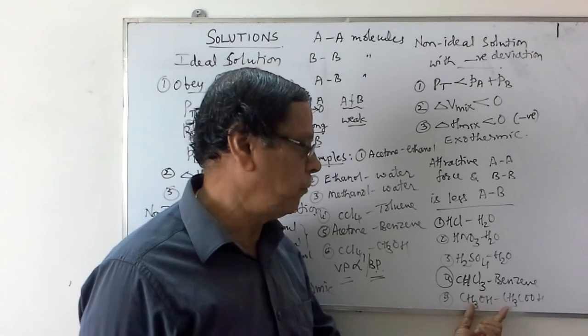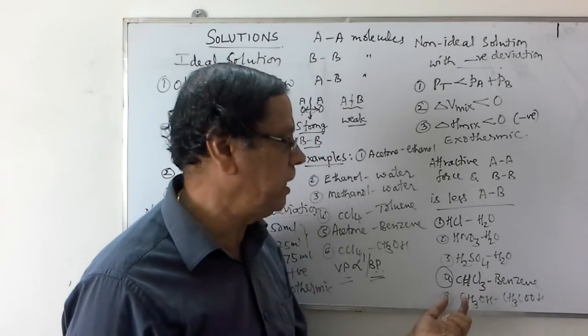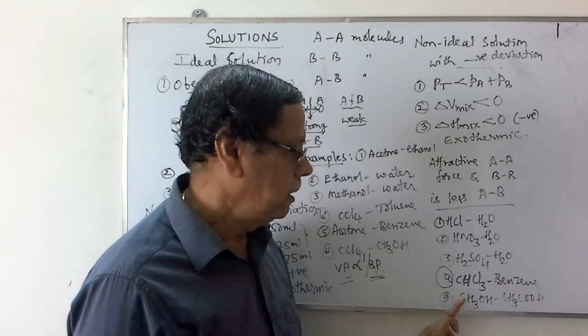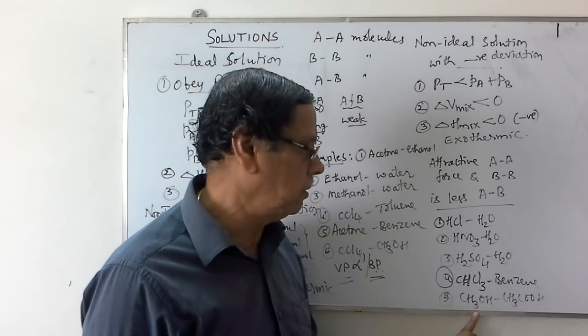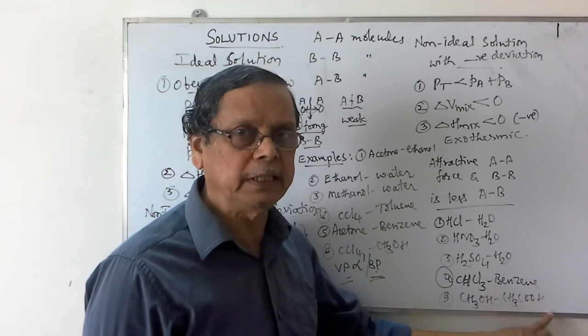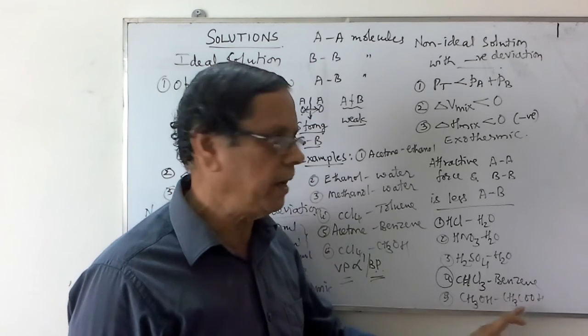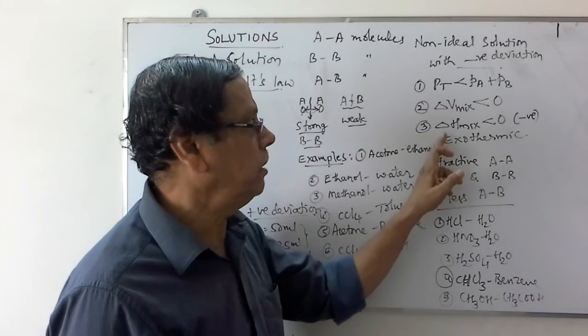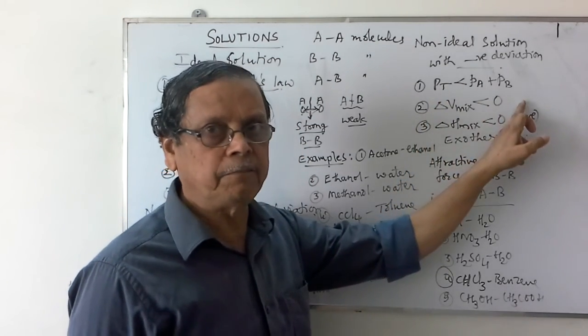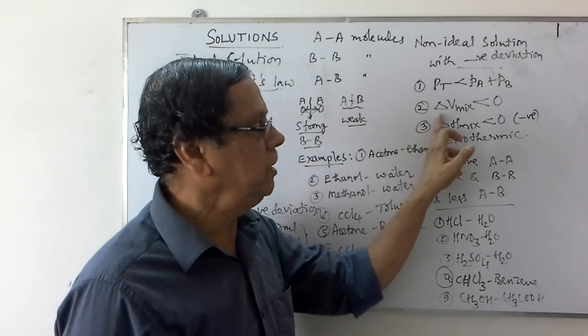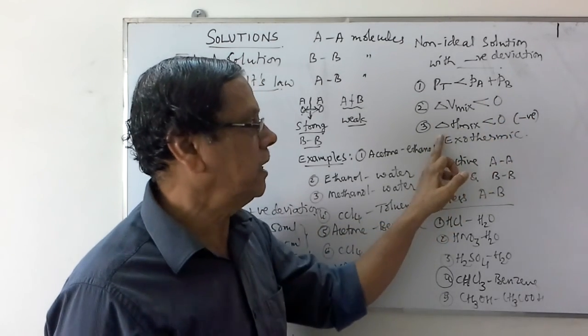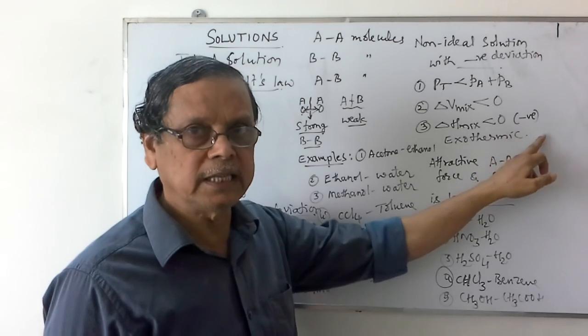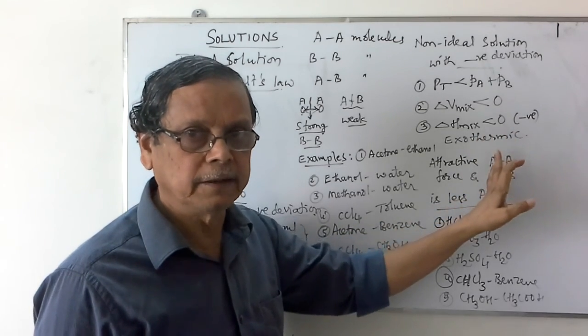That's why the attractive force between these two molecules will be very, very large as compared to the attractive force between the methanol molecules and between the acetic acid molecules. That's why in such cases there will be P total less than PA plus PB, delta V of mixing less than 0, delta H of mixing is also less than 0, or the process is exothermic.